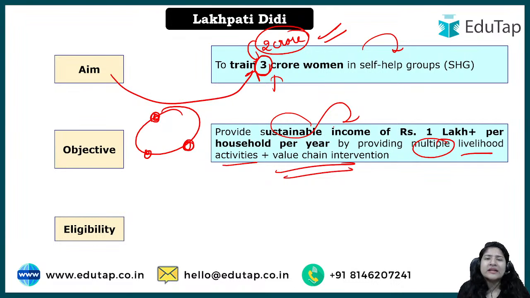To provide them with whatever livelihood activities and skills, in such a way that in the longer run they can have a profit. And what is the aim? What does the government aim for? How much should these women earn? 1 lakh plus per household per year, okay?